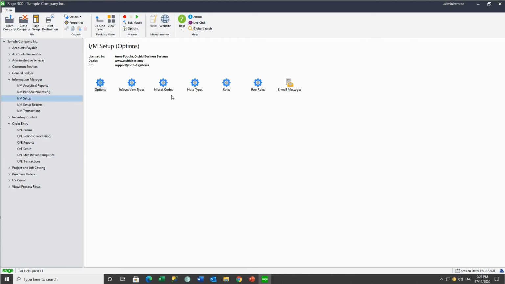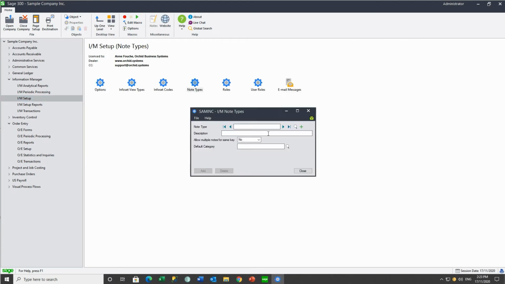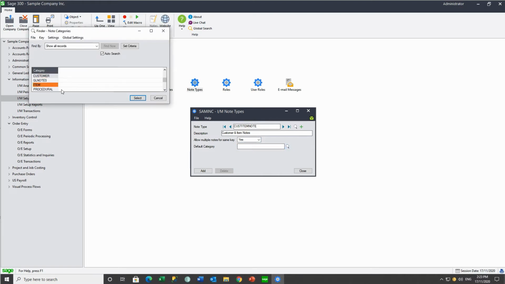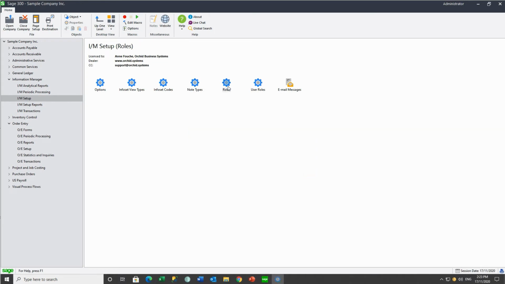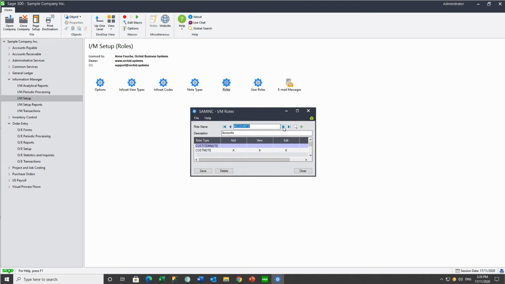For this new configuration, we need a note type, Cust Item Note. We're going to allow multiple, and we're going to assign the category Item. And then we need to assign this new note type to our roles. So accounts are going to add, view, edit, and delete the customer item notes, as are people in the sales role.